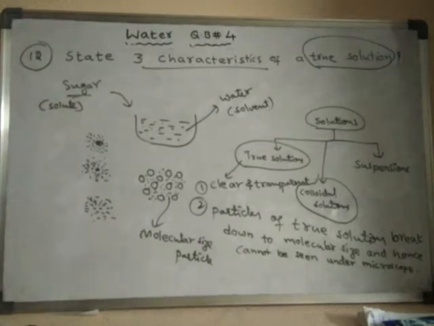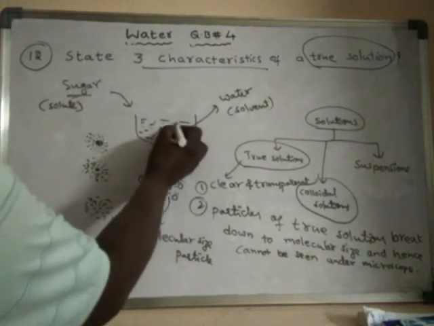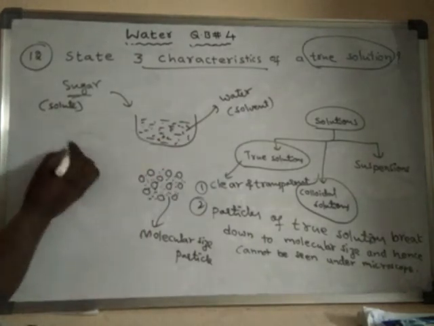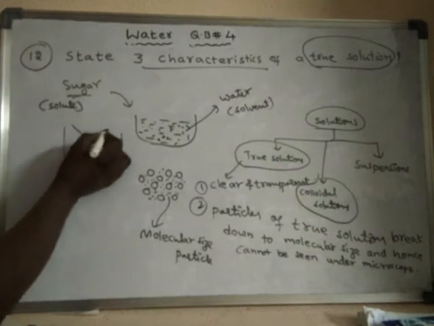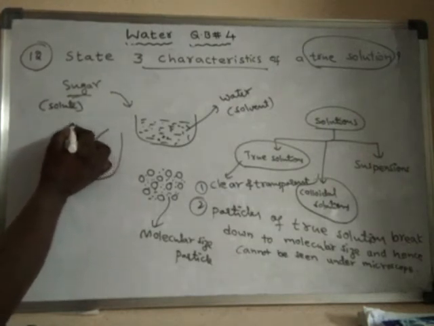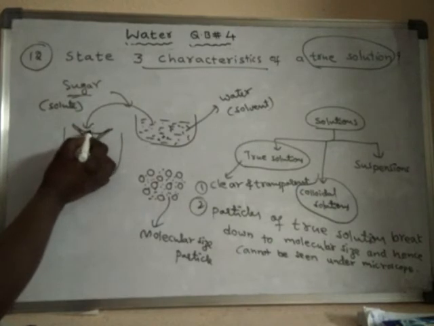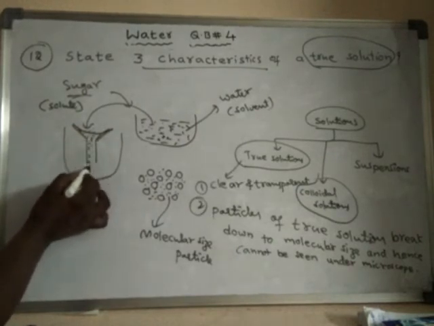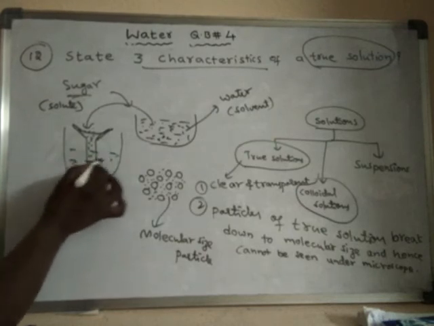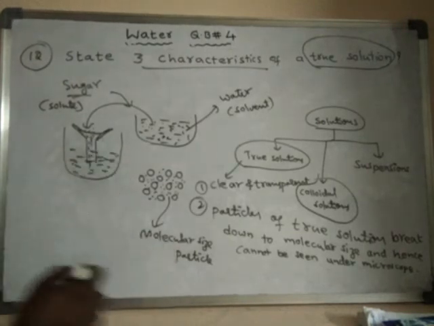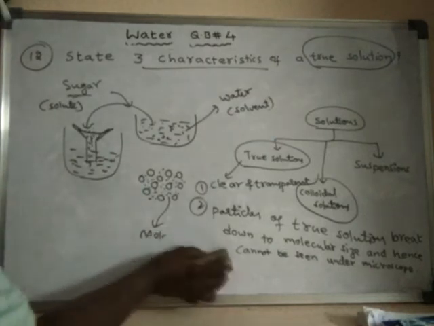Next, the true solution can easily pass through the filter paper. Suppose now this sugar solution is formed. If I try to filter this sugar solution, suppose this is a filter paper, and I pour the sugar solution into it. What happens? The sugar solution will pass through the filter paper. That means the true solution can easily pass through the filter paper. So what is the third point? I can write the third point like this.